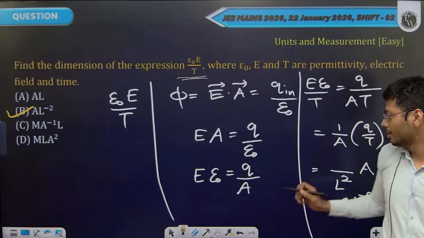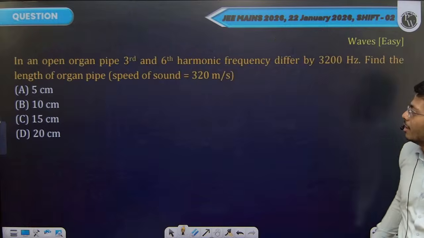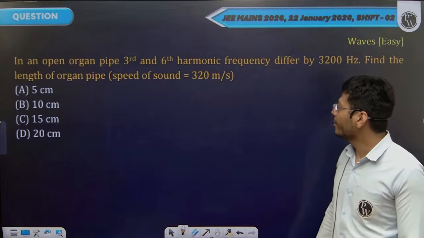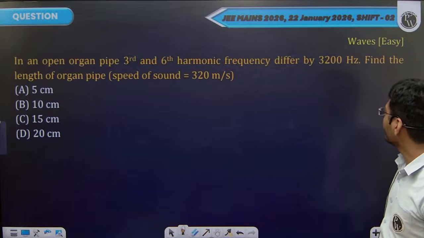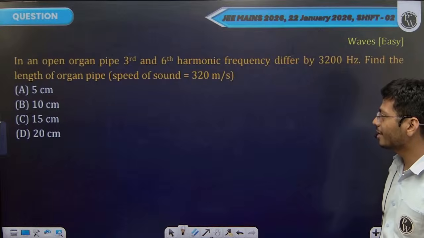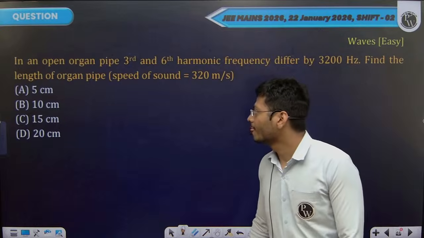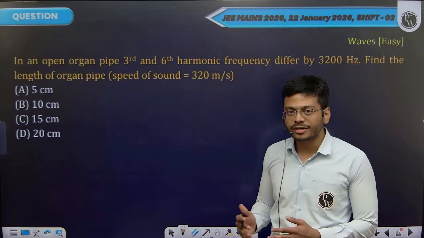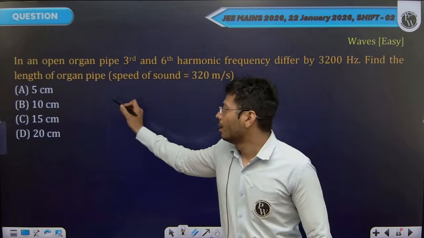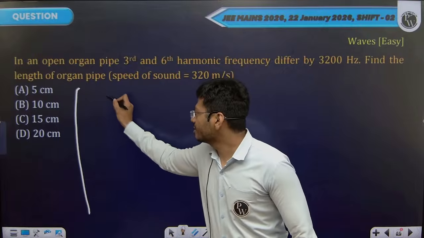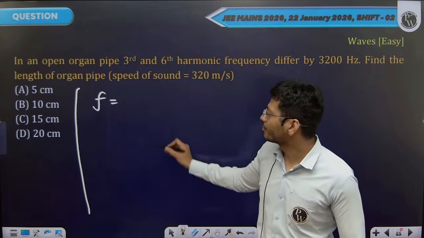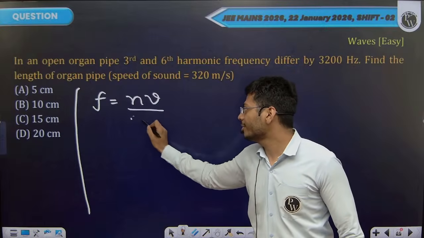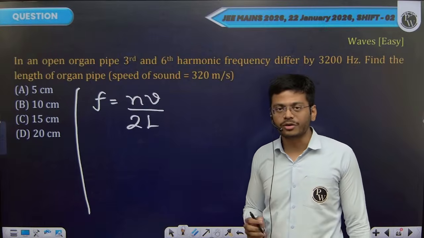Let's go over to the next question. In an open organ pipe, third and sixth harmonic frequencies differ by 3200 Hz. Find the length of the organ pipe. If you have an open organ pipe, it gives frequencies as per this expression: integer n, speed of sound in air divided by 2 times the length of the organ pipe.